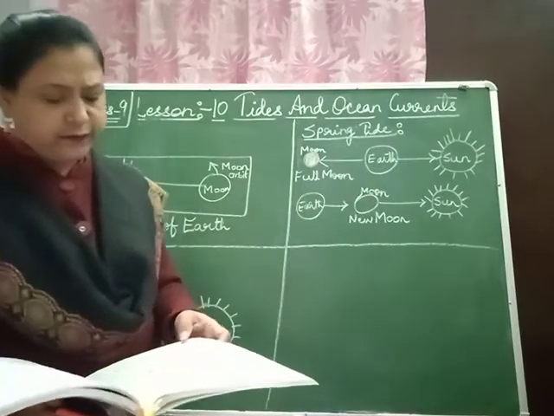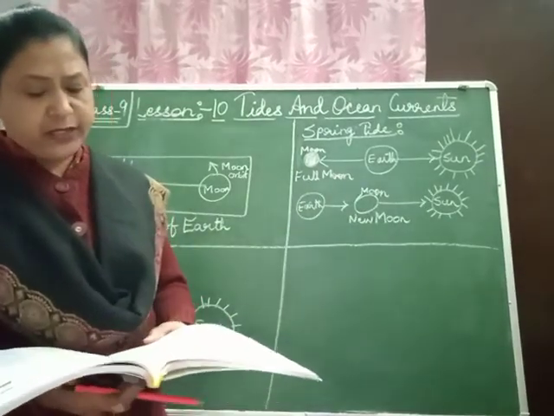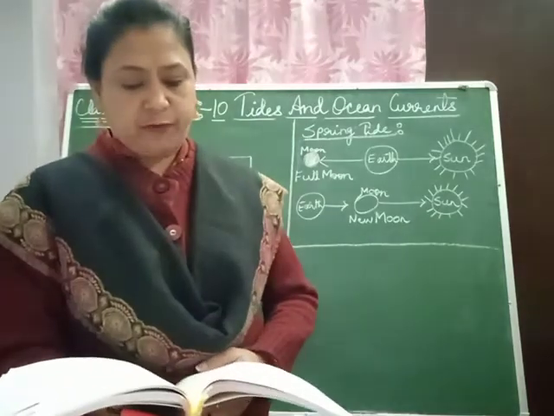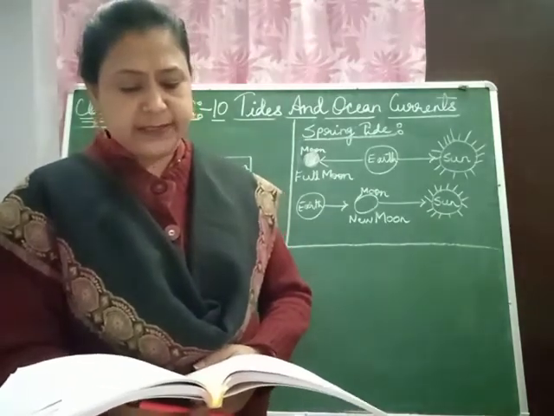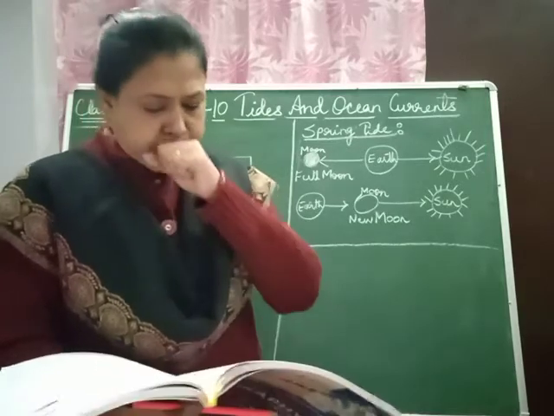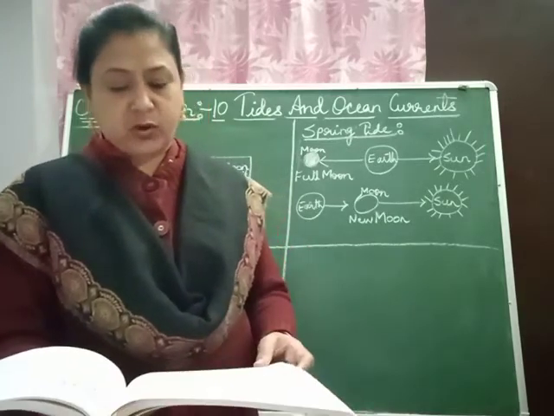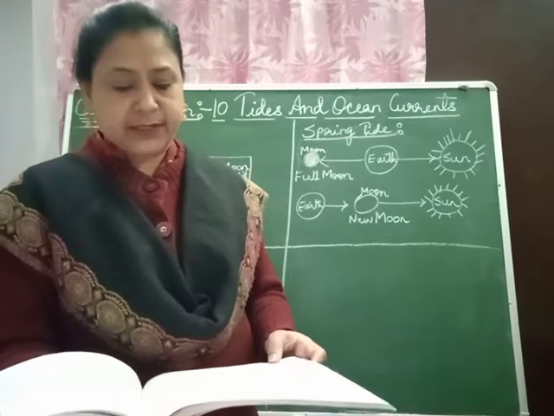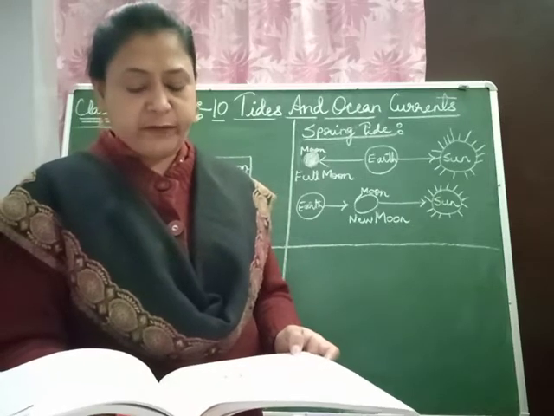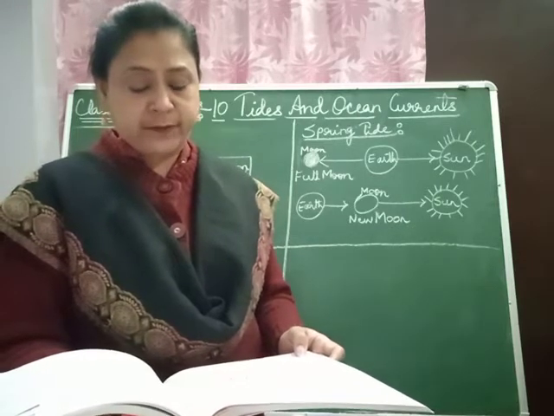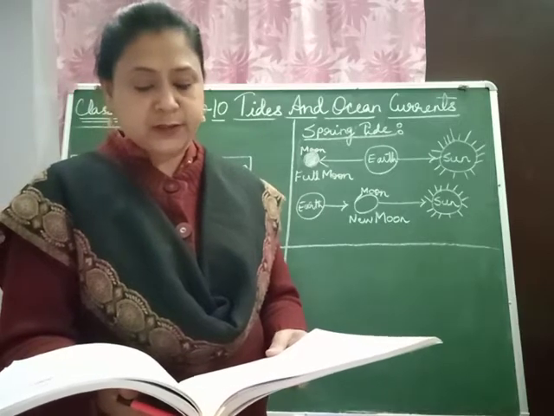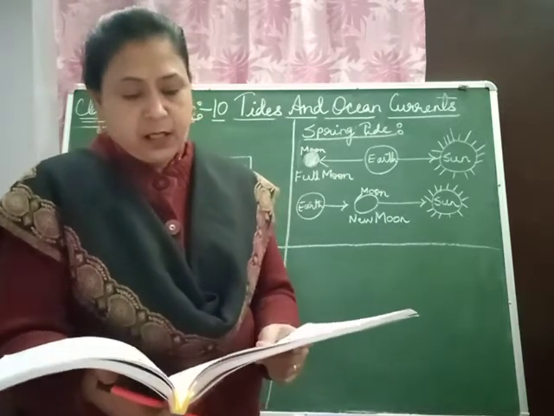Let's see the influence of rotation of the earth. Result: every meridian comes into the position of two high tides and two low tides nearly every 24 hours. Since the moon travels in its orbit in the same direction as the earth is rotating, it takes about 24 hours and 52 minutes in one lunar day for the sequence of two high and two low tides to be completed.